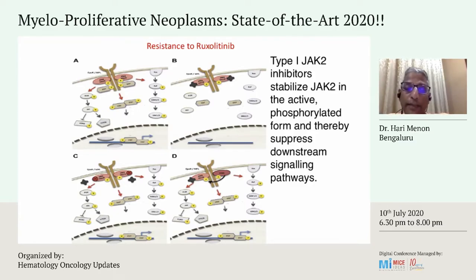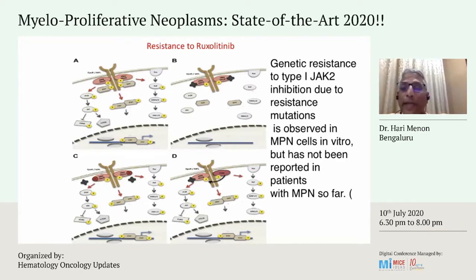And now, if you look at the cartoon in the diagram in C, you will see that potentially there can be genetic resistance to type 1 JAK2 inhibition due to resistant mutations that develop at the site. But again, this is usually seen in vitro and rarely seen in vivo.